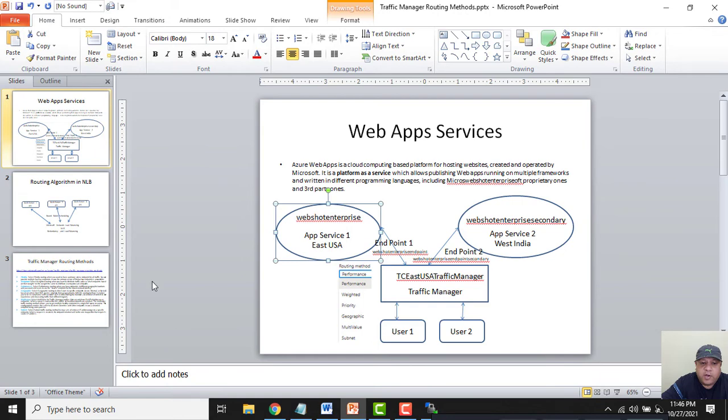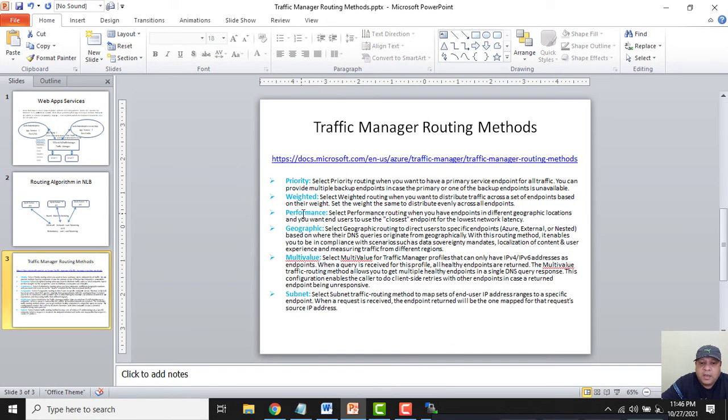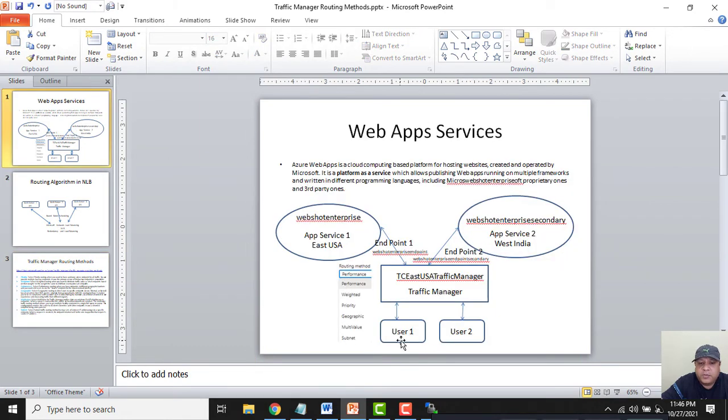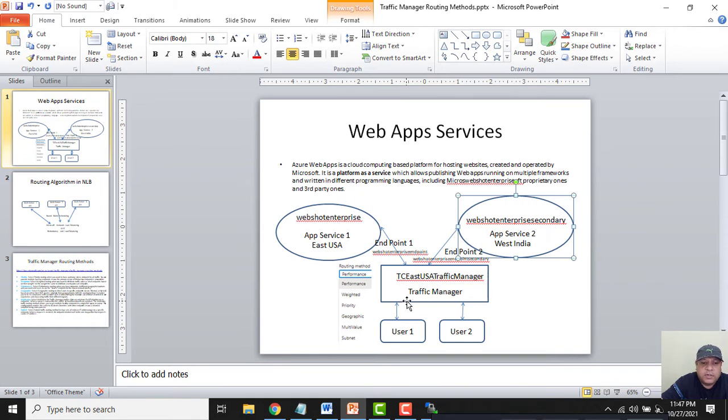Now if I click on performance, in performance what happens is, if I am a user in West India and I am trying to access the web page through this traffic manager, instead of forwarding my request to the USA, the traffic manager will forward my request to the app service which is in West India, because this site is configured in West India, so the endpoint is very close to the user. So this is the performance routing method.